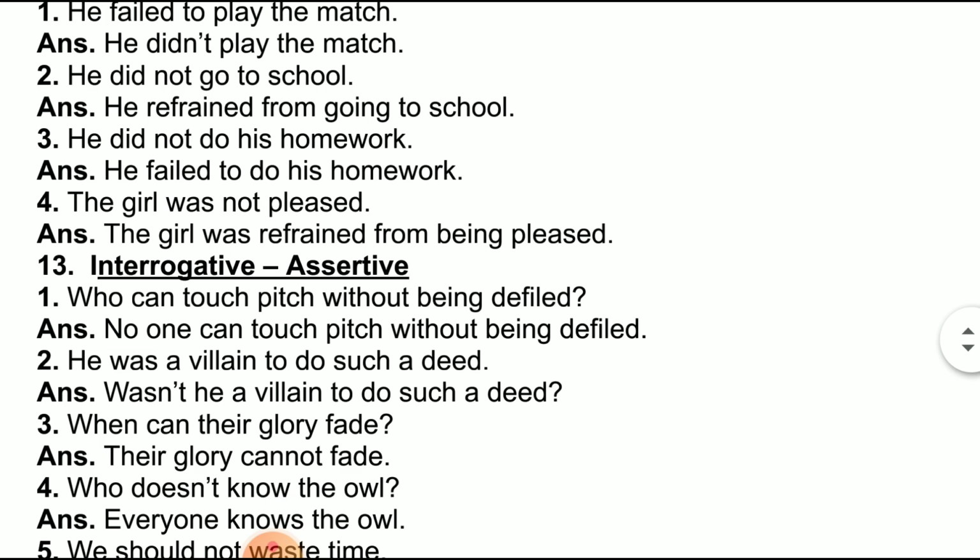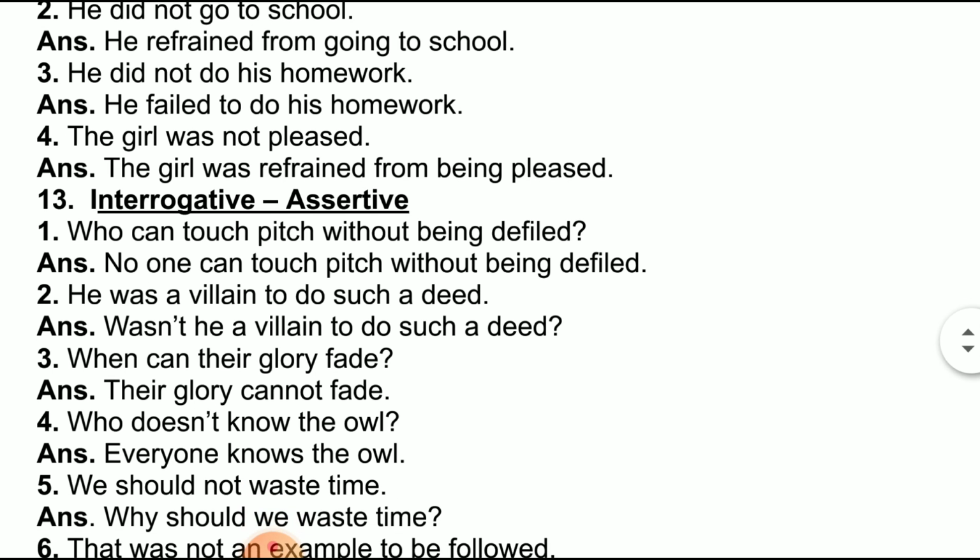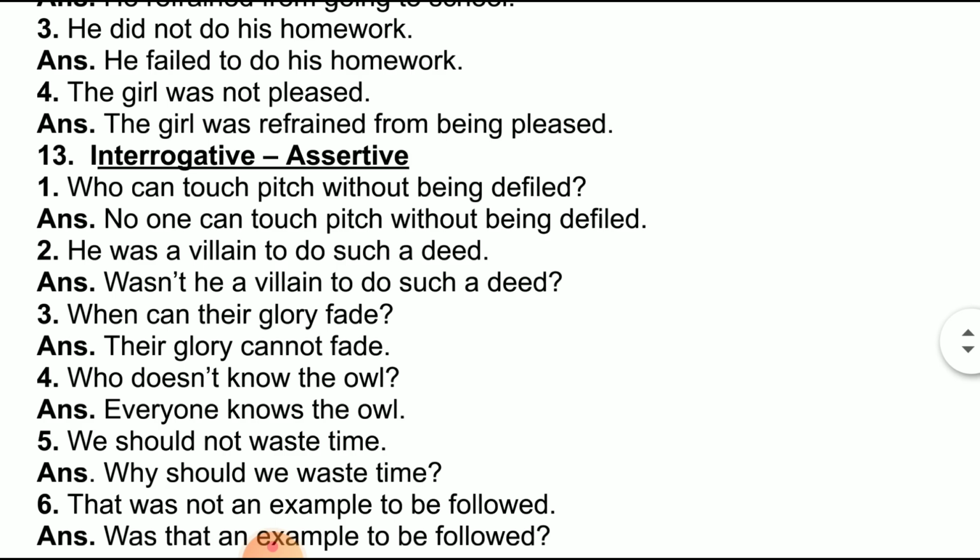He did not do his work. Did not do is negative, which is equal to he failed to do his work or he refrained from doing his homework. The girl was not pleased. The girl refrained from being pleased. Here again, this sentence you can change using displeased. The girl was not displeased. That is right. But you can also change it in this way.